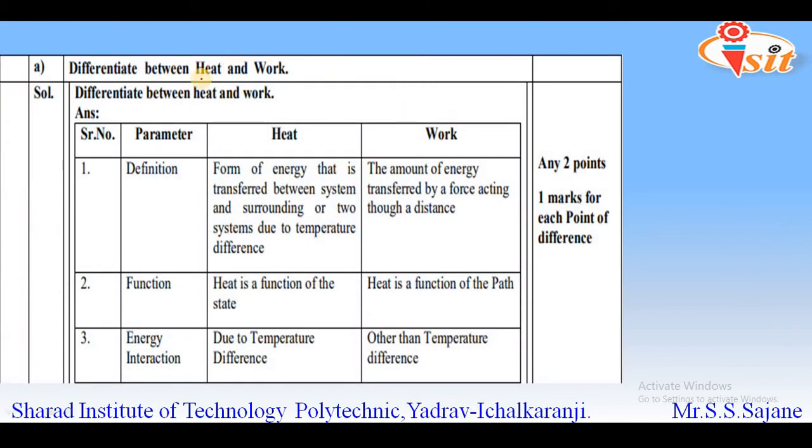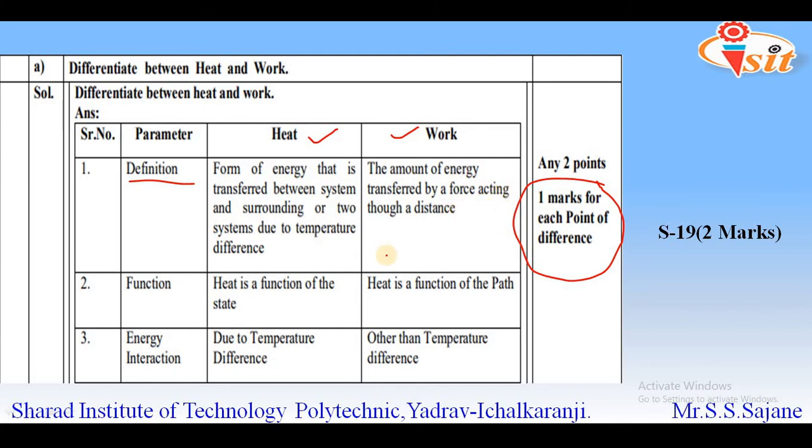So again this question is asked for 2 marks, and if the questions related to the differentiation is asked for 2 marks, then definitely there will be 1 mark allotted for each point. So you can see a table for differentiating between heat and work. So the first parameter, that is definition, is given. So heat is a form of energy that is transferred between the system and surrounding, or two systems, due to temperature difference, whereas work is the amount of energy transferred by work acting through a distance.